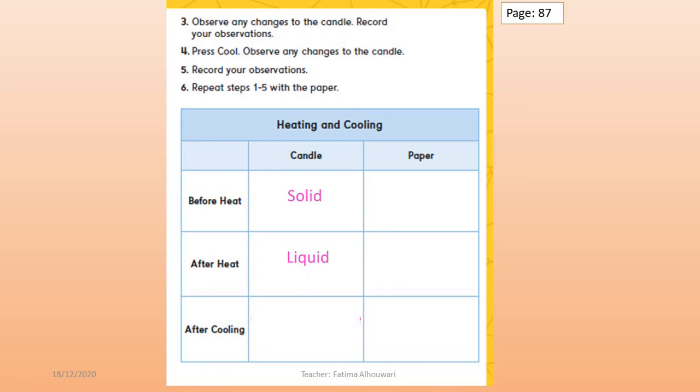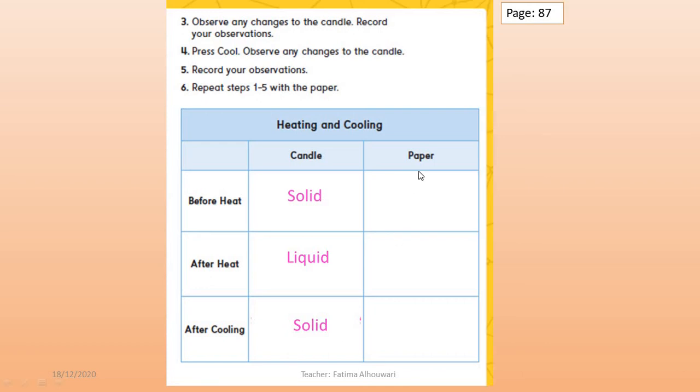Now, after cooling, what do you think? What happened? You got it back. Excellent, grade 2. So, it became a solid again. So, it was a solid, then it turned to a liquid. After that, it went back to a solid.